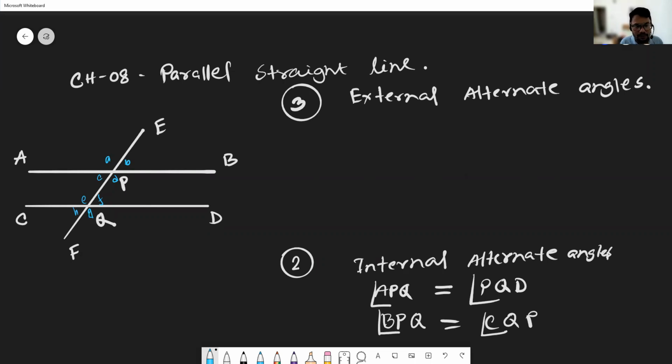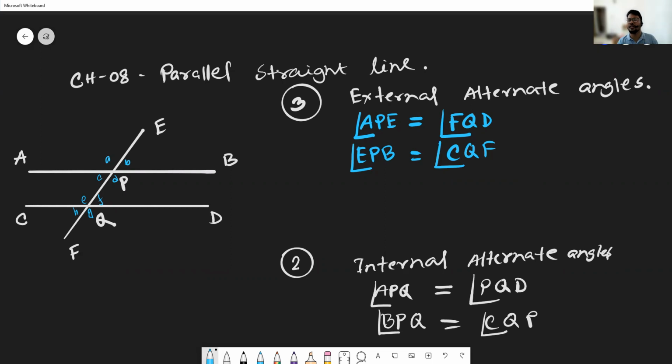So APE angle is equal to FQD angle. Another set you can write here: EPB angle is equal to CQF angle. So these two pairs of angles are the external alternate angles.